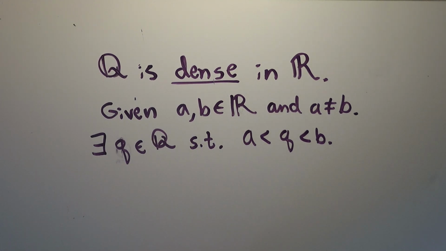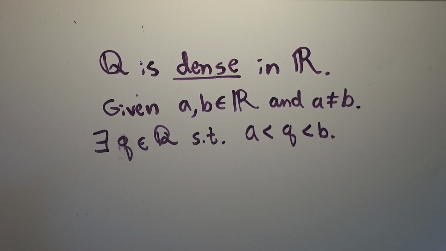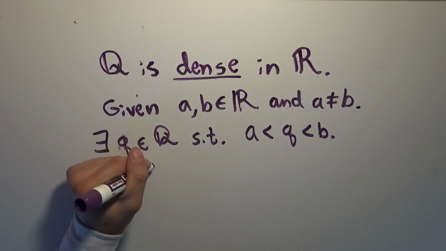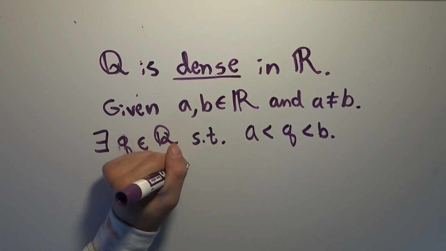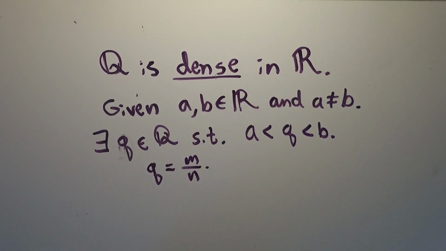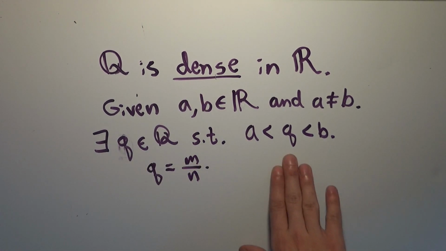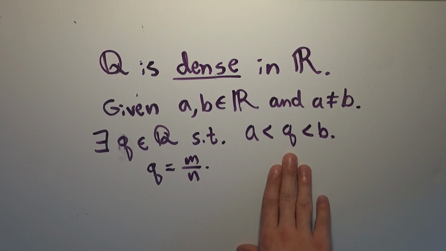But we don't know, for example, that there is not some collection of holes somewhere in the real numbers that we needed to fill in using the axiom of completeness. Maybe there's some interval where there are no rational numbers, and then this doesn't hold. But that's actually not the case, and it's pretty easy to see. We know that q is some fraction, m over n, two integers divided by each other. We need to show that there has to be some rational number between any two real numbers.